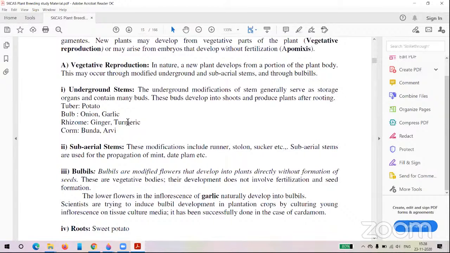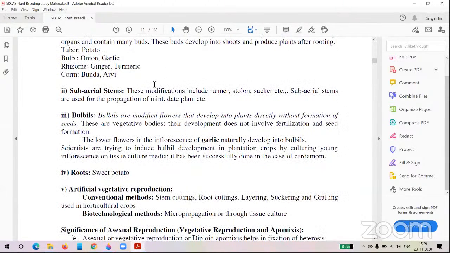Okay, it is already here. These are all examples of modified stems. But you may be confused about the potato. Potato definitely is a stem. You should remember. And sometimes they will ask about the example for the corm, that is bonda and arvi. So this one also will be asked in examination.